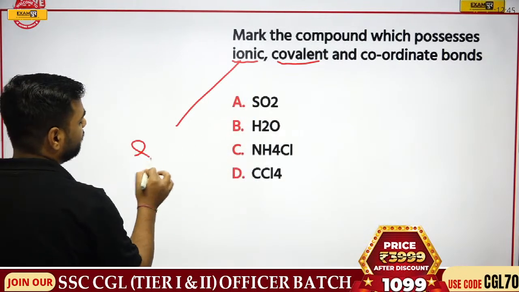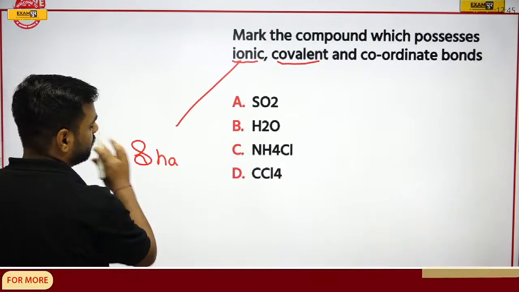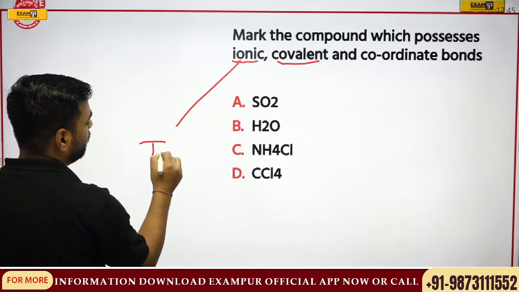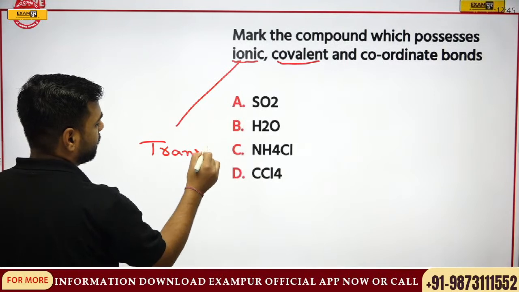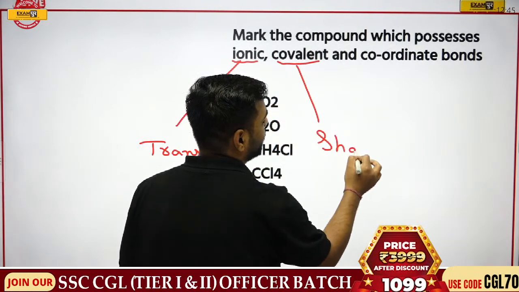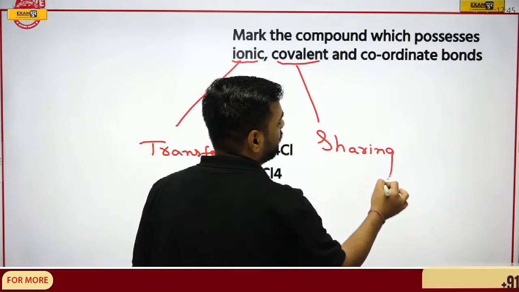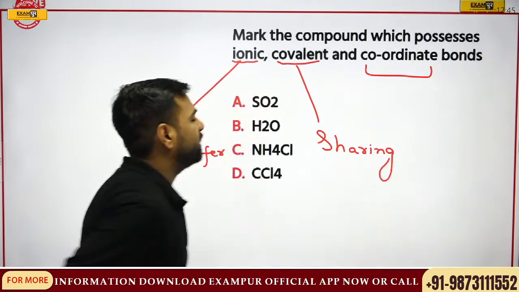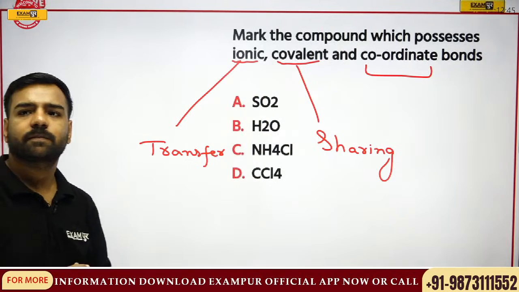In the ionic bonding, we were talking about transfer of the electrons. And in the covalent bond, we were talking about sharing of the electrons. Now, what is the concept of coordinate bond, that I'll explain, but before that, I want the answer.